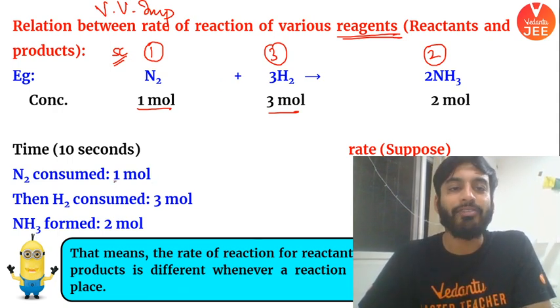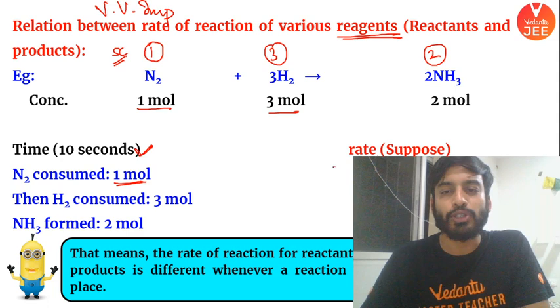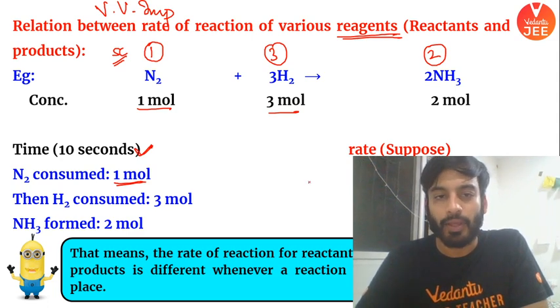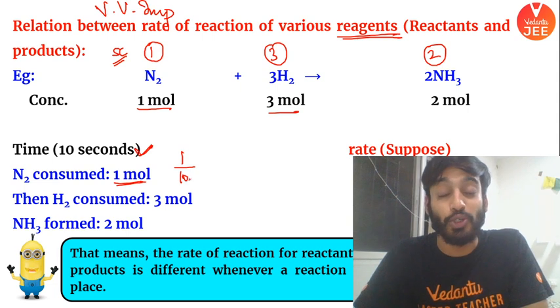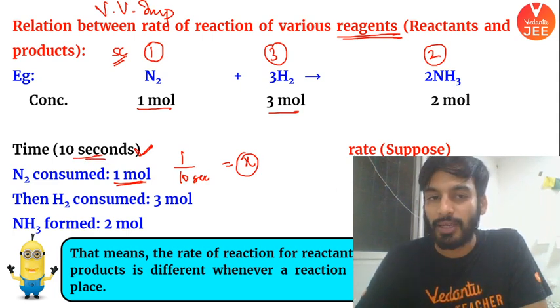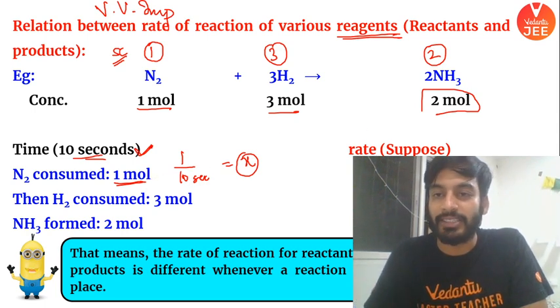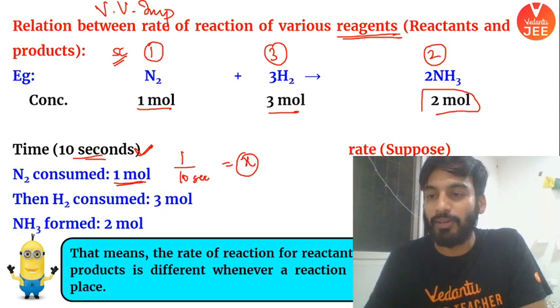If I say 1 mole of nitrogen got consumed in 10 seconds, I am assuming the rate for this is X. If you notice, hydrogen is getting consumed, 3 moles in the same 10 seconds, so the rate would become thrice, 3X. Ammonia is formed, 2 moles in 10 seconds, so for this one it will become 2X.